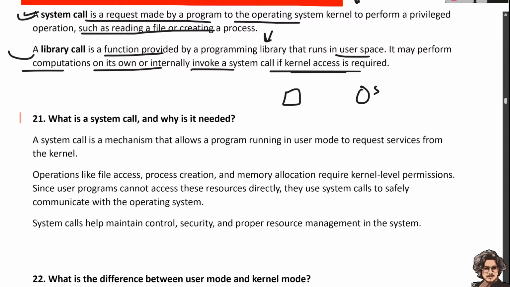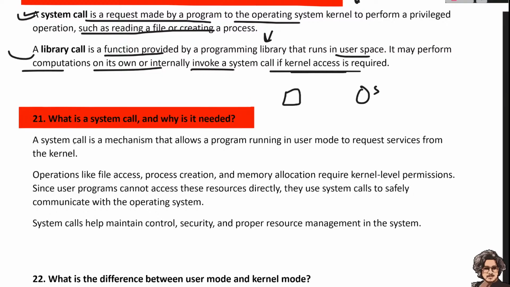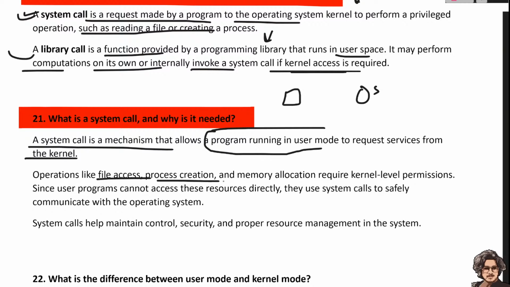Let's understand what a system call is and why we need it. A system call is a mechanism that allows a program running in user mode to request services from the kernel. Operations like file access, process creation, and memory allocation require kernel level permission. Since user programs cannot directly access these resources, they use a system call to safely communicate with the operating system.